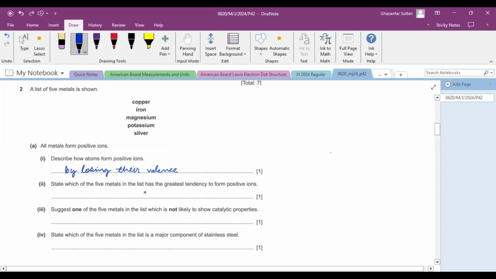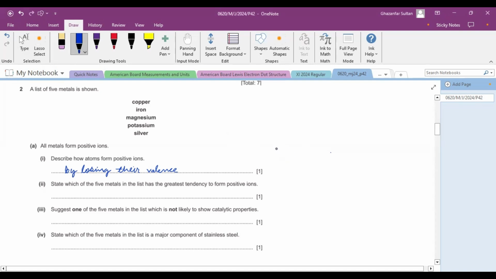State which of the 5 metals in this list has the greatest tendency to form positive ions. In other words, they are asking which of these is the most reactive. So if we write which has the greatest tendency to form positive ions, they are indirectly asking about the most reactive one.